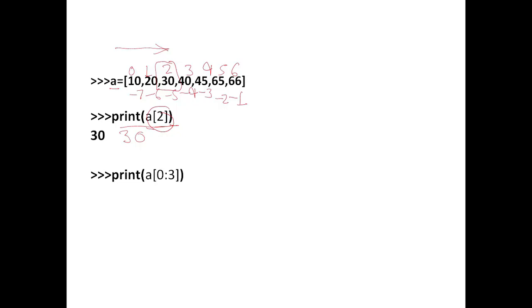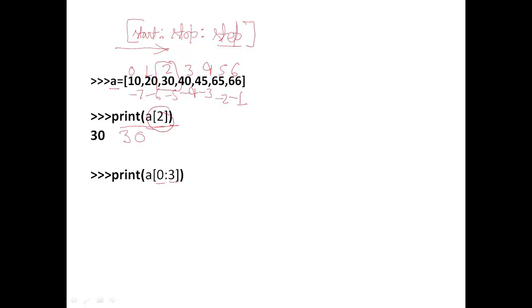We can use the slicing operator to print a range of values, like here I have written 0, 3. So let's have a look at the slicing operator. It has a syntax like start index, then stop index, and then there is a step. By default it is +1. So if you omit this, the value will be +1.